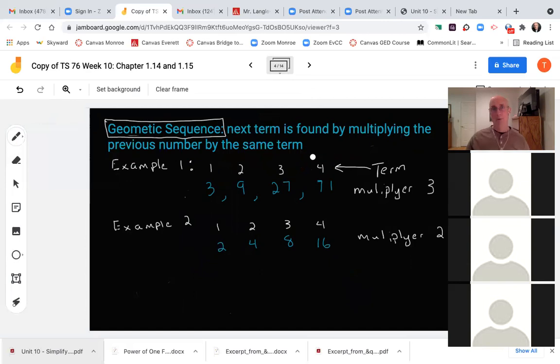And you find that the next term is found by multiplying the previous number by that term. Those are the key words in the definition of a geometric sequence. Now I'm going to slow down a bit, give you a chance to write it in your notes, maybe highlight geometric or underline it a couple times.